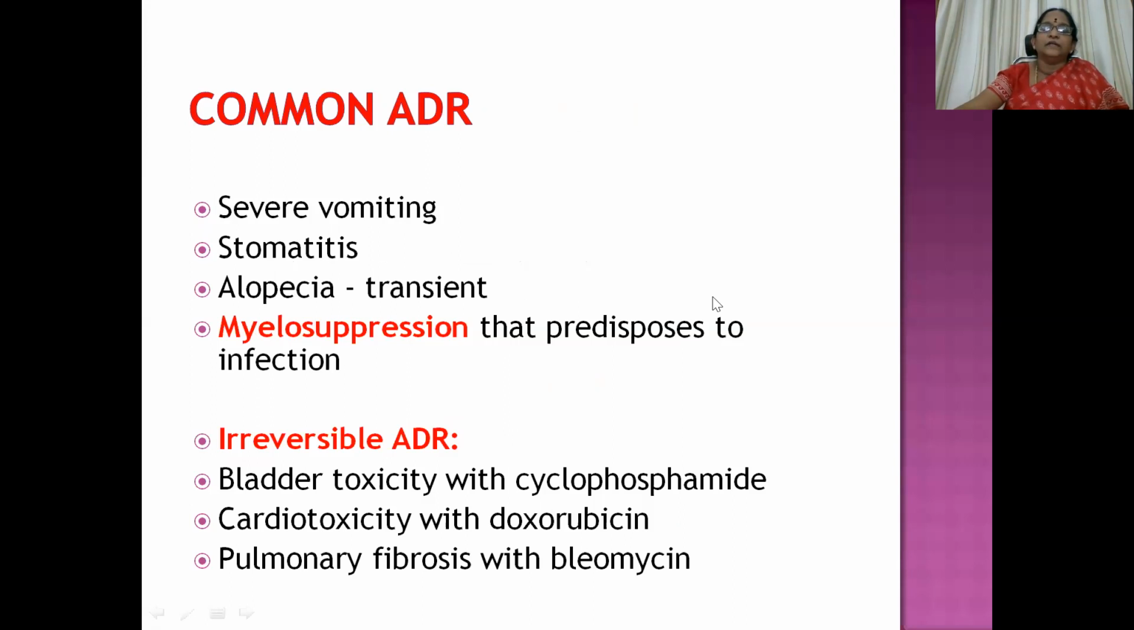So what are the common ADRs that we generally come across when we keep the patient on chemotherapy? Severe vomiting, stomatitis, and alopecia, which is transient, because as soon as you stop the chemotherapy cycle, the patient slowly starts getting his or her hair back. And myelosuppression that predisposes to infection; this is a very dreadful ADR that we can come across with chemotherapy. Then irreversible ADRs are most commonly seen with bladder toxicity with cyclophosphamide, cardiotoxicity with doxorubicin, and pulmonary fibrosis with bleomycin.